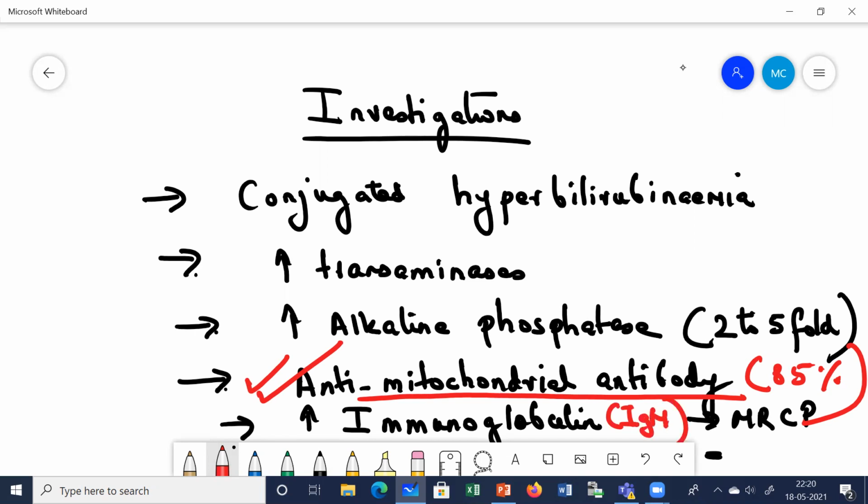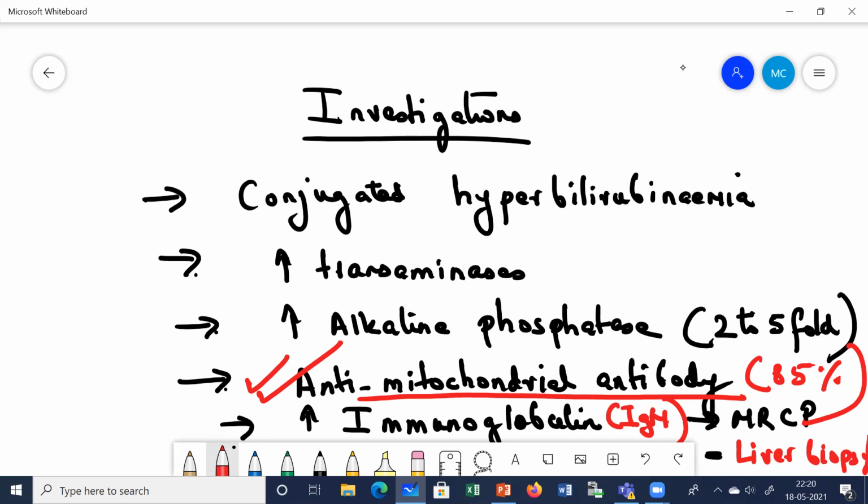And then we go for other investigations like MRCP. What is MRCP? Magnetic resonance cholangiopancreatography. Okay, so this is a special type of MRI, where we can see detailed images of the entire hepatobiliary and pancreatic systems. Everything can be seen in detail. Last, to confirm the diagnosis, which is often not required because mainly by the detection of anti-mitochondrial antibody you can confirm, but still for confirmation of the diagnosis, that is your liver biopsy. Clear? So these are the investigations which are done in the patients of primary biliary cirrhosis.